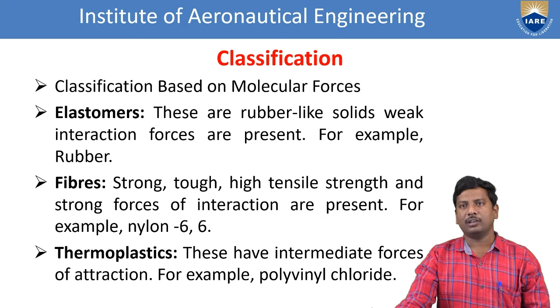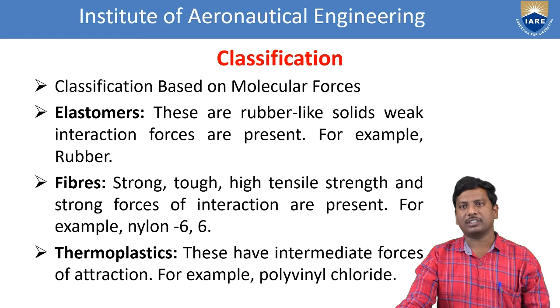Next one, classification based on molecular forces. There are mainly four types: elastomers, fibers, thermoplastics, and thermosetting polymers. First we see elastomers. First of all, what is the meaning of elastomer? The substance comes back to its original shape after removal of the applied stress. So that means it can bend and stretch. These are rubber-like solids, and weak interaction forces are present. That means weak van der Waals interactions are present. What is the example? Rubber.